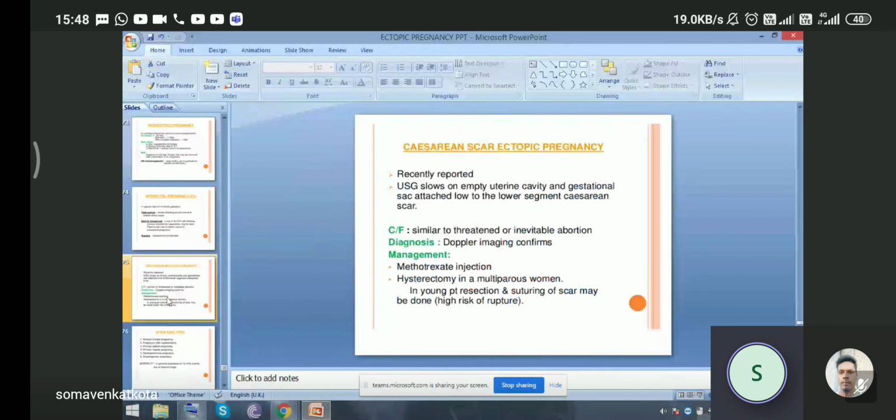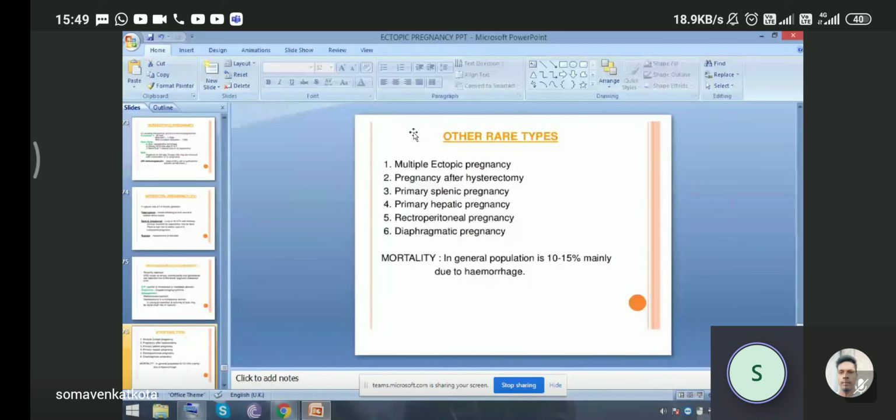Other rare types of ectopic pregnancies include multiple ectopic pregnancy after hysterectomy, primary splenic pregnancy, primary hepatic pregnancy, retroperitoneal pregnancy, and diaphragmatic pregnancy. Any other rare type of ectopic pregnancy can happen anywhere. Mortality in the general population is about 10 to 15%, mainly due to hemorrhage.